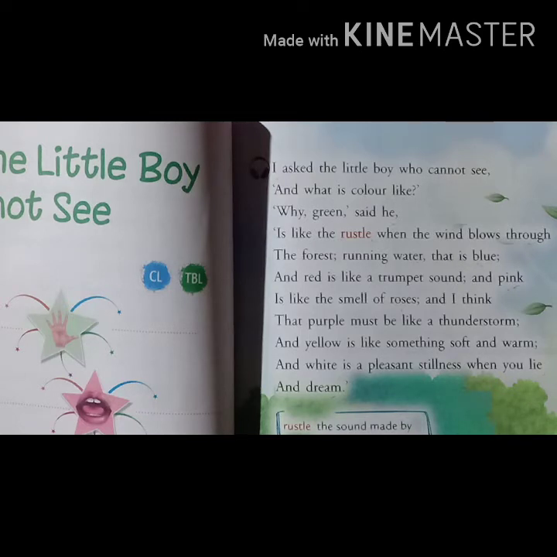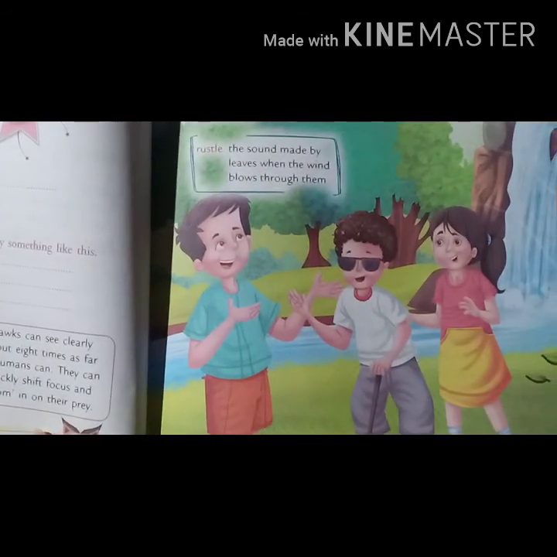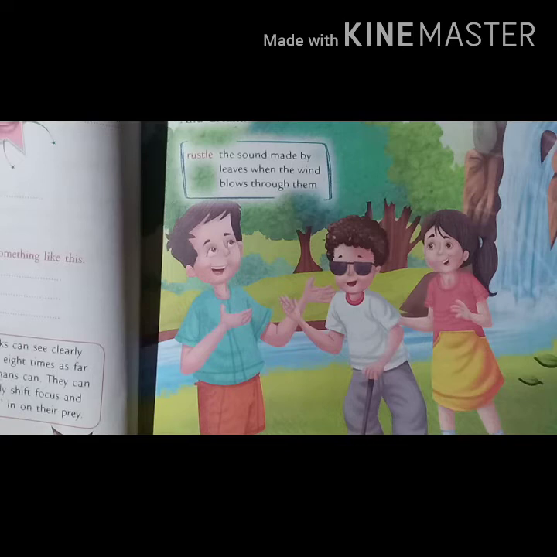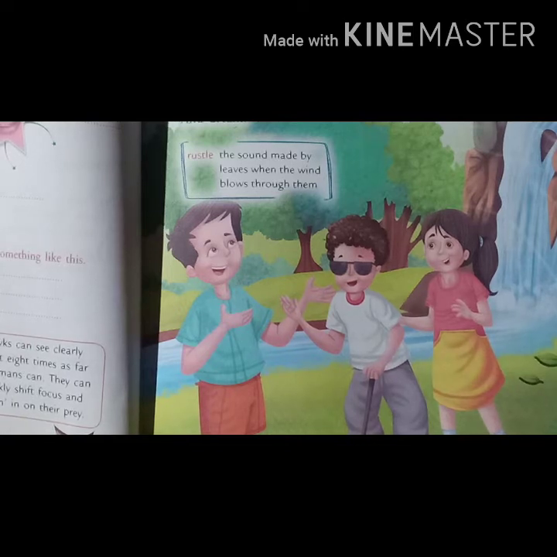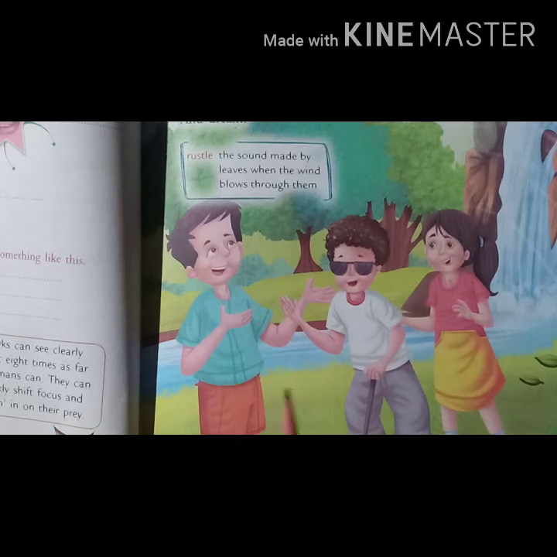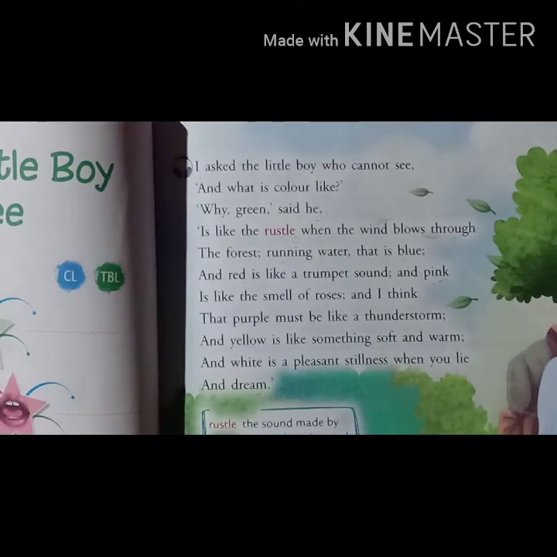You can see the picture of 3 friends given, and one of the friends is a little boy who is blind, and the poet is asking the little boy, what is color like?